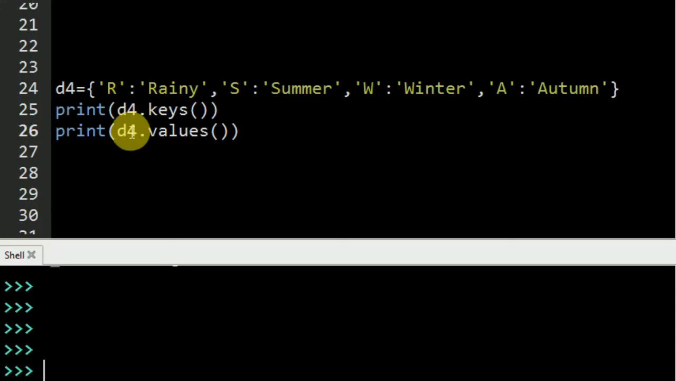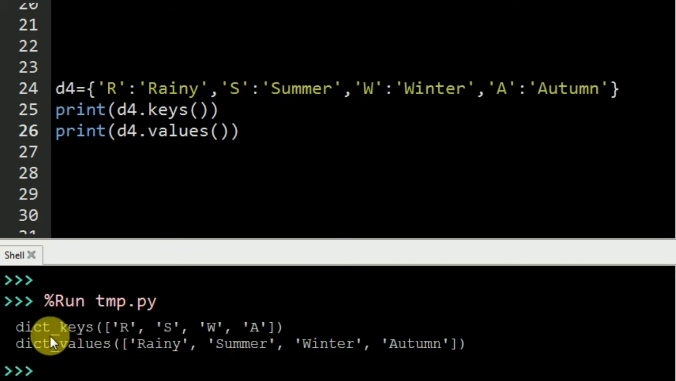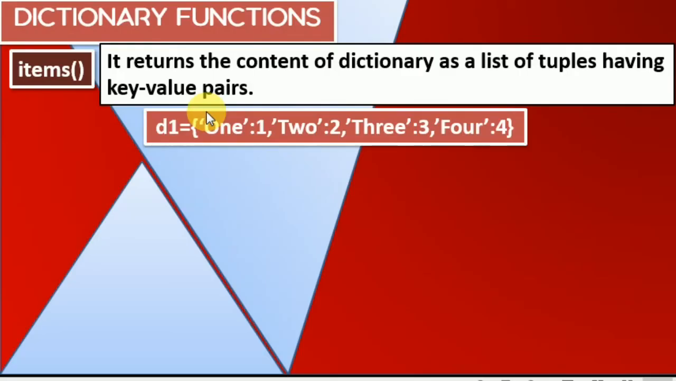Here are the lines. I have written both cases, keys and values, and here is D4. So D4 dot keys and D4 dot values. This is going to display the keys, and this line is going to display the values. Keys are R, S, W, A, and values are rainy, summer, winter, and autumn. When I execute this line, here it is. Dictionary keys are this, and dictionary values are these items.